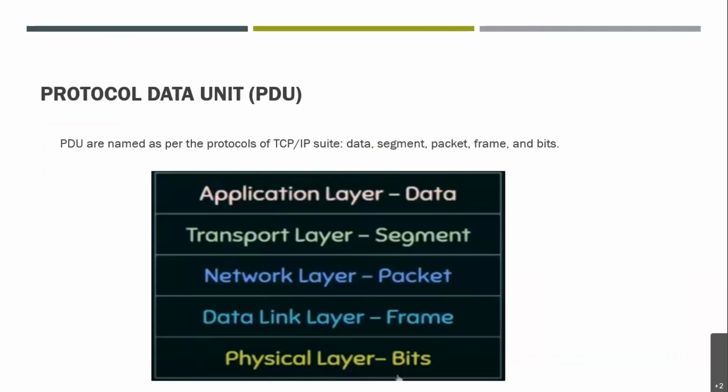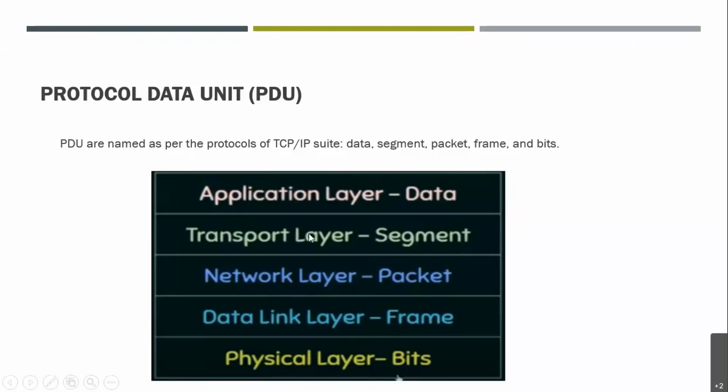Okay, then next we have another important term, that is PDU. What is PDU? Protocol Data Unit. This signifies that the part of the information sent via the network at various layers of the TCP/IP protocol is called by different names. For the physical layer, or network access layer, we call it bits, right? In the data link layer, we call it a frame. While our information is in the network layer, we call it a packet.